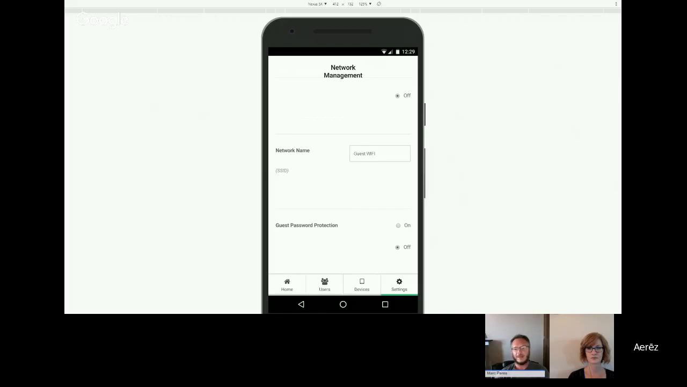So nobody on that network can talk to the rest of the Aerēz devices. So it's good for security. And then the day after our party's over, we just go back in here and we turn that Wi-Fi back off again because we don't want it on all the time.